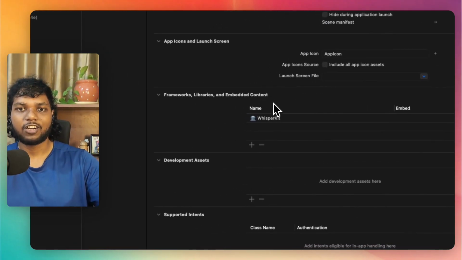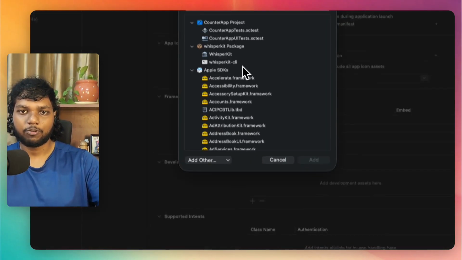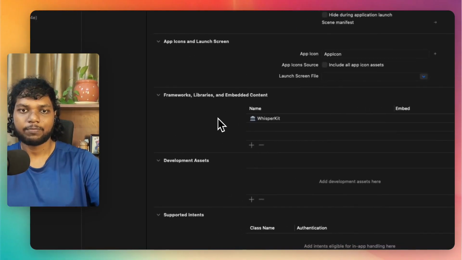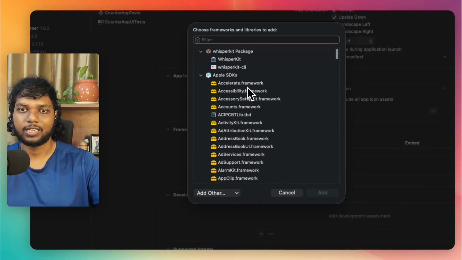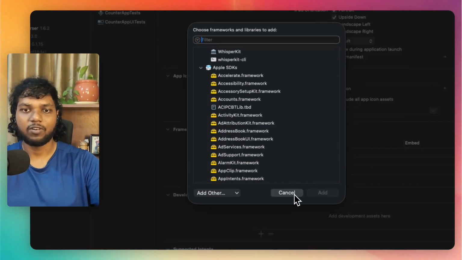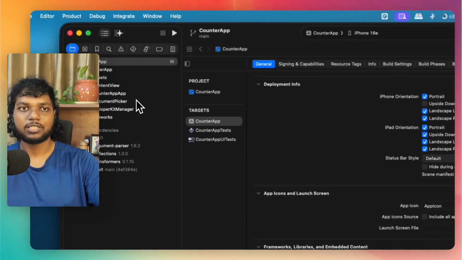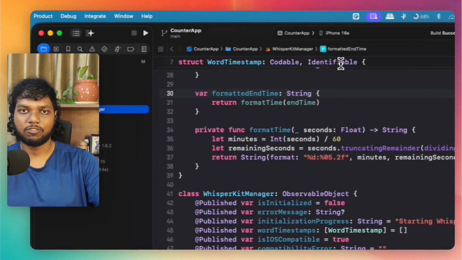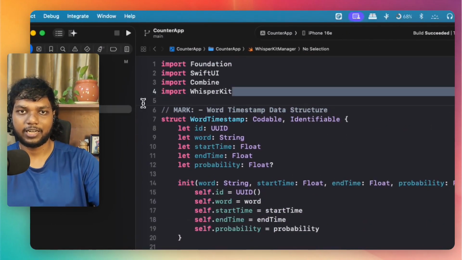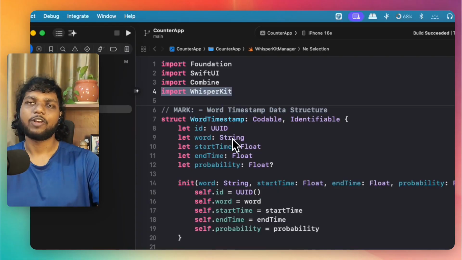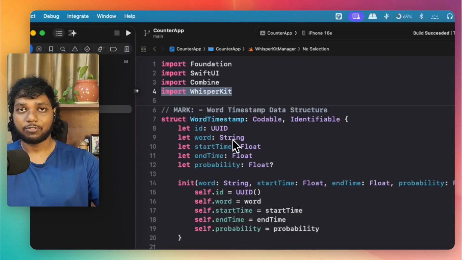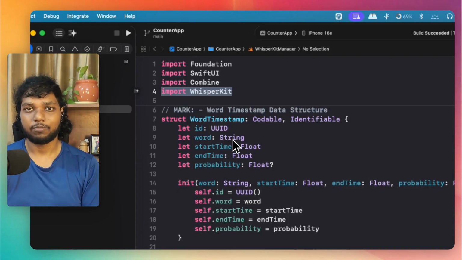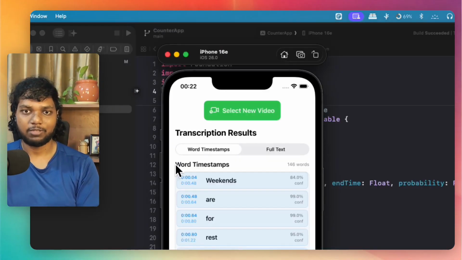In the frameworks, libraries, and embedded content, you have to press this one and choose WhisperKit. Otherwise, your item will not work. Once you do this, you can easily use import WhisperKit here directly. It will not throw any errors, and you are good to go because after this, AI can handle it easily. So this is what you have to do, and let's see the result from the simulator.